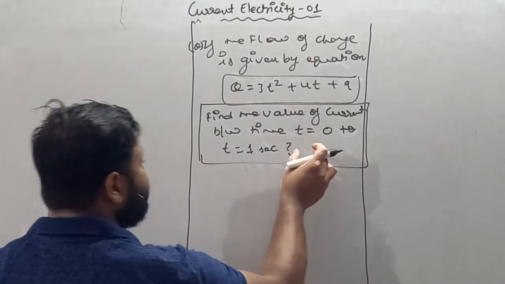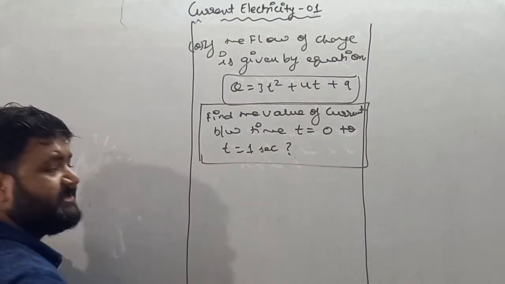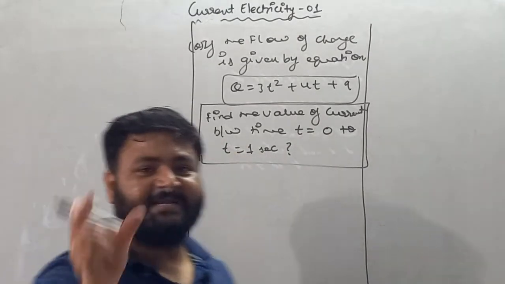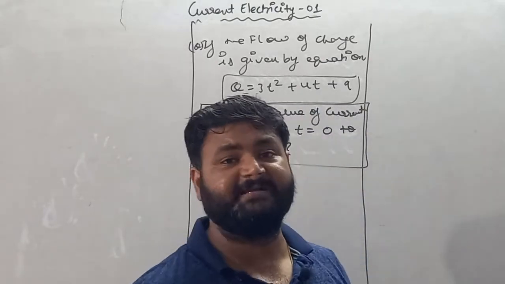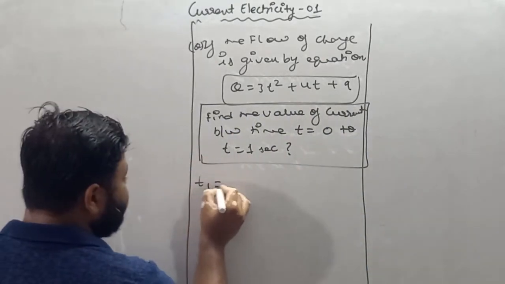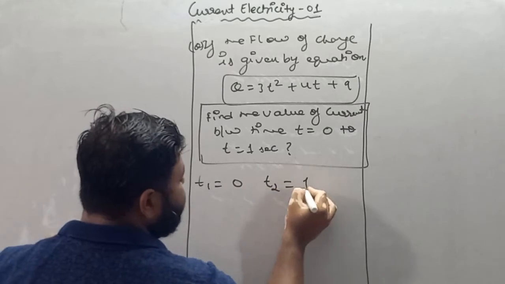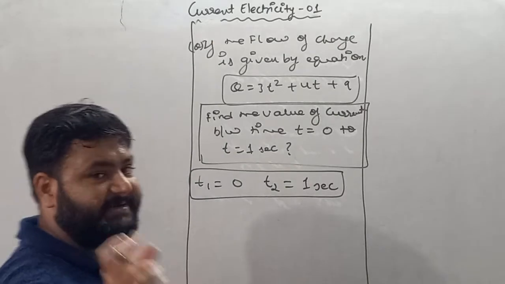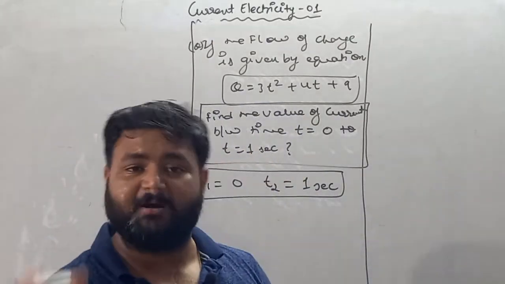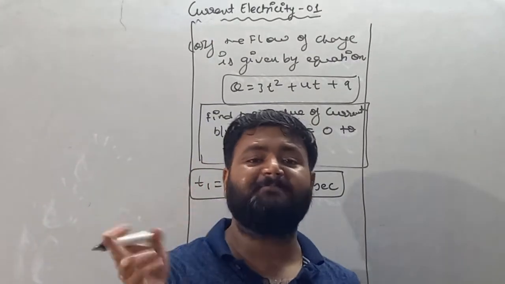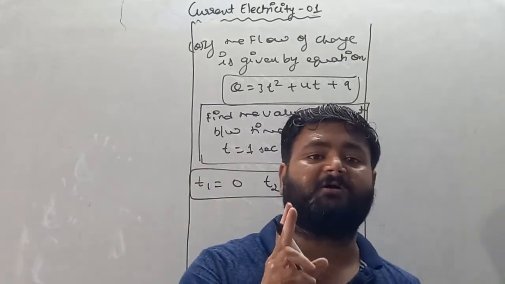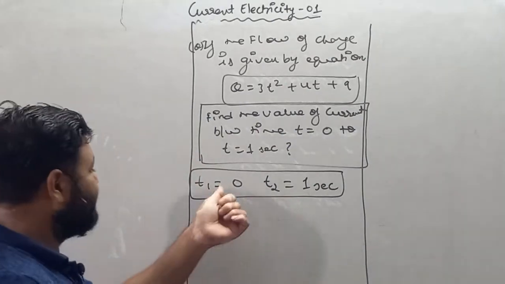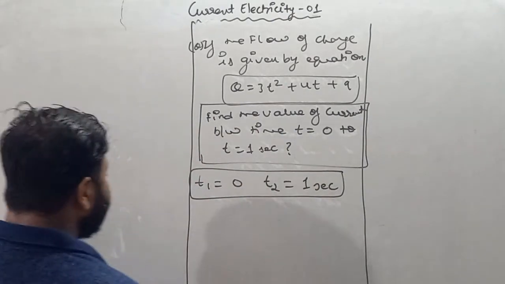You have to find the value of current between time t equals 0 to t equals 1 second. So t equals 0 to t equals 1 second implies you have a time interval, my dear student, because initial time t1 is 0 and final time t2 is 1 second. As we already know, if a time interval is there, then we are talking about average current. And for any particular instant of time, we are talking about instantaneous current, dear students. So here the time interval is given, that is t1 and t2, so we'll find the average current.